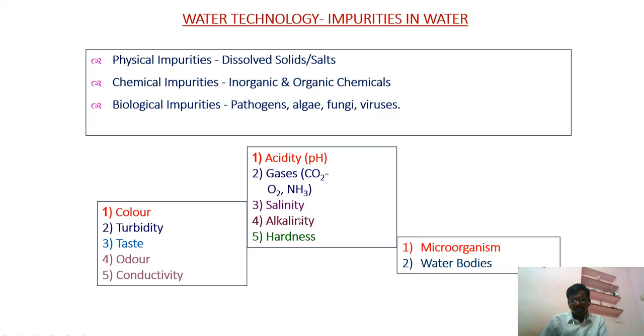Sometimes that pH may be increased. That means that water may be alkaline in nature. The presence of calcium and magnesium salts increases the hardness of that water. Biological impurities may be microorganisms or water bodies. So these are the organic impurities present in that water.